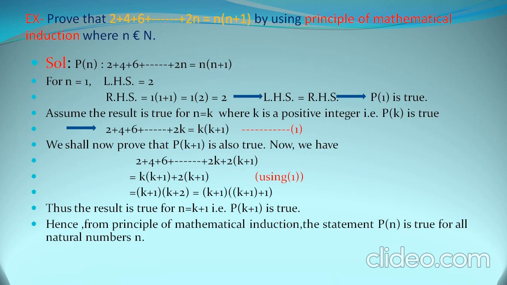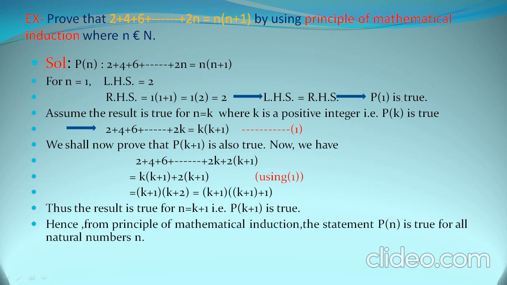Now we are given a statement. हमें एक statement दिया है, हमने उसको Pn मान लिया. We suppose it Pn and that is given to be 2 plus 4 plus 6 plus up till 2n is equal to n into n plus 1. Now let us do it with the principle of mathematical induction. First of all, we will check it for n equal to 1. For n equal to 1, left hand side will be 2 into 1, that is 2. And right hand side will be 1 into 1 plus 1, that is 1 into 2, that is again 2. So we can see that left hand side is equal to right hand side. So P of 1 is true.